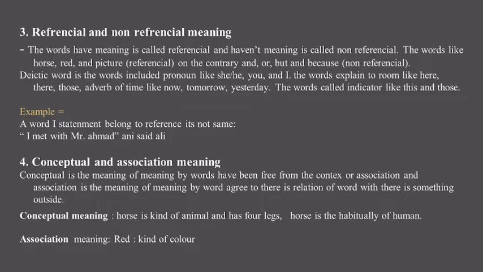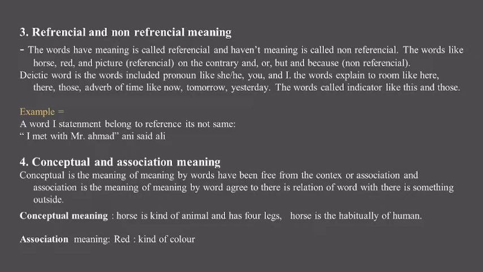And the third one is referential and non-referential meaning. The words that have meaning are called referential and those that don't have meaning are called non-referential. The words like horse, rat, and pictures are referential. On the contrary, and, or, but, and because are non-referential.